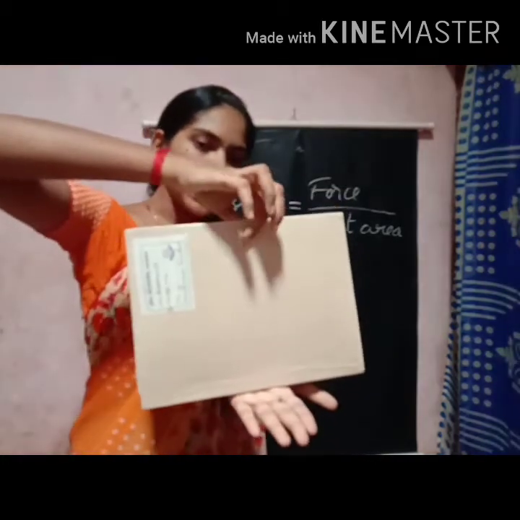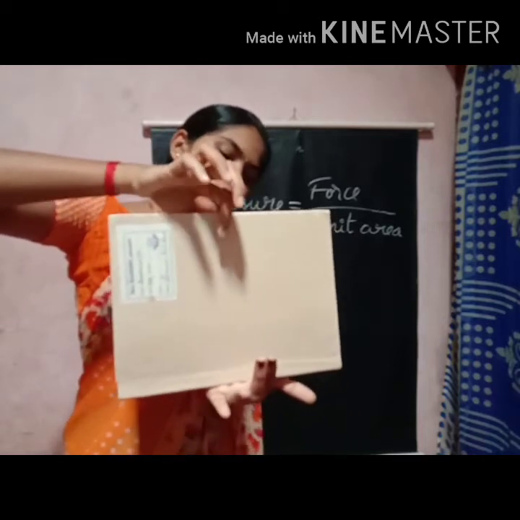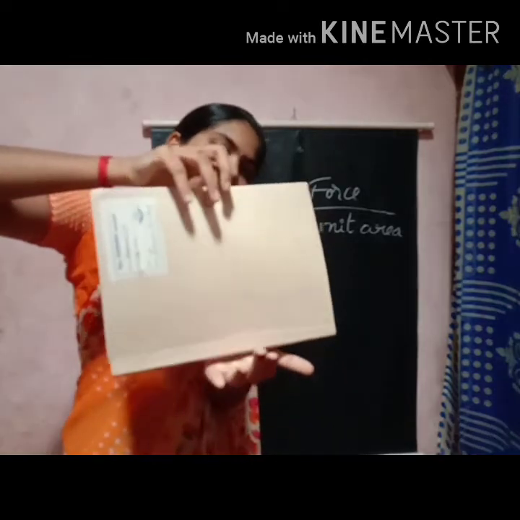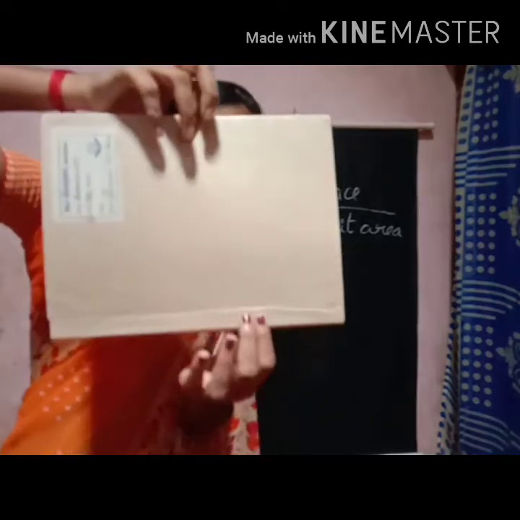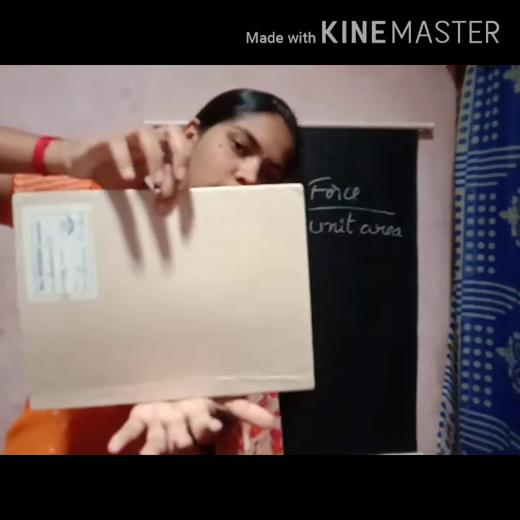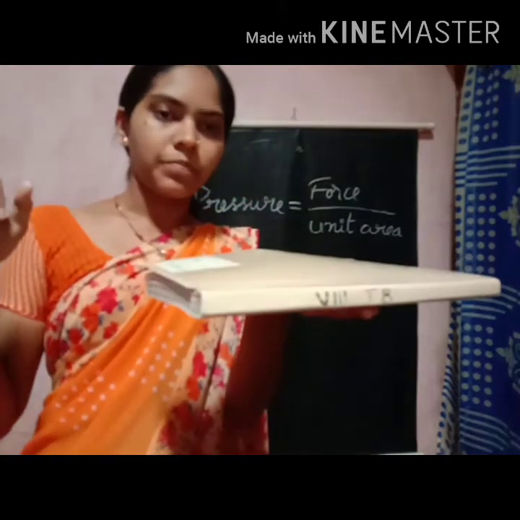And if you hold like this, can you hold? Because it is difficult. Why? So much pressure is applied on your palm. So in one direction, this surface area is less, so you find it difficult to hold the book like this. If you hold it this way, you feel comfortable to carry. So that is nothing but pressure.